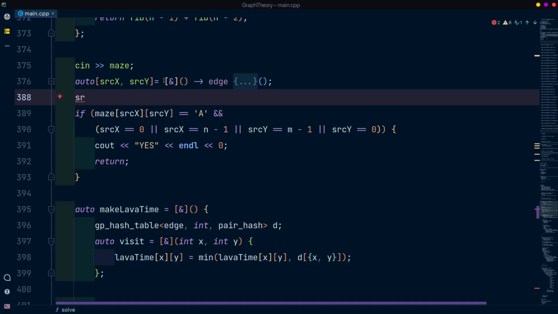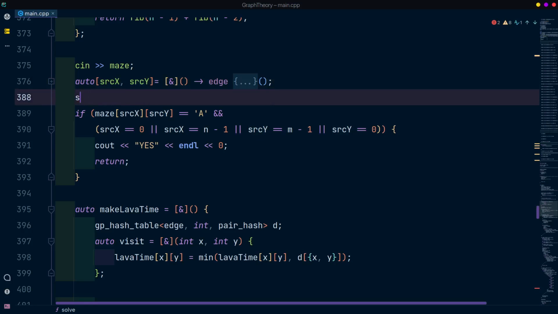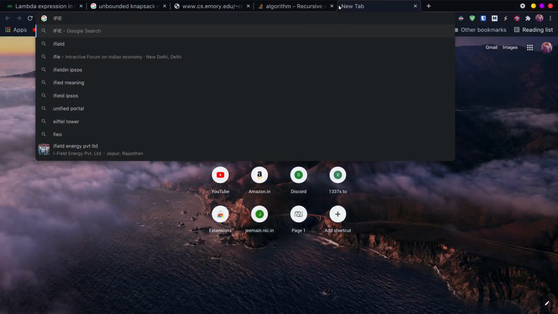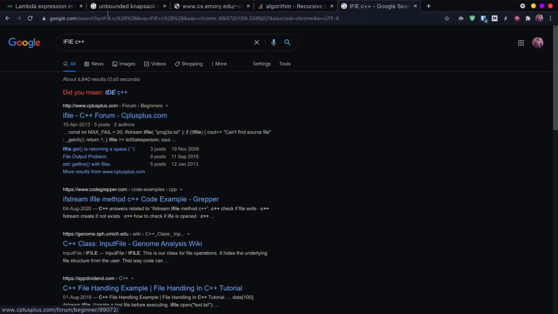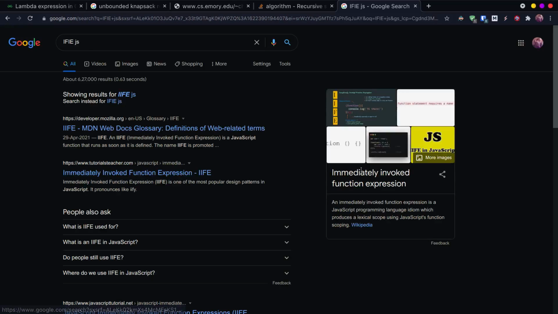See, the fun thing here is called an IIFE. It's a lambda function that is immediately invoked, meaning you call the lambda function in the very place it's declared. IIFE, let's see the full form. Of course, it originated in JavaScript. So let's see: IIFE, immediately invoked function expression, as I said.